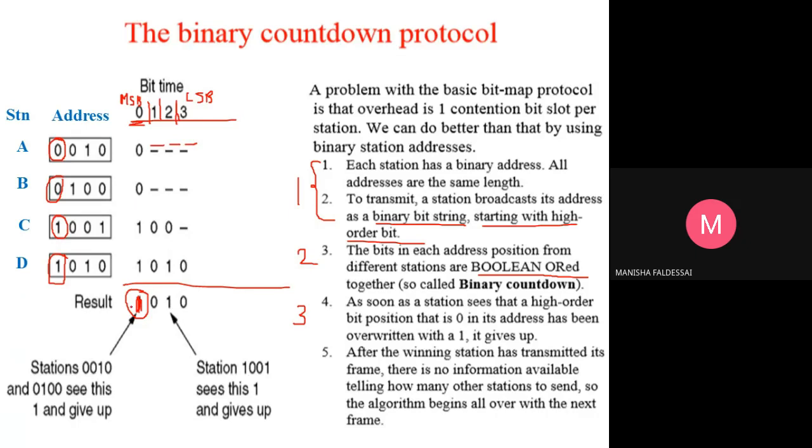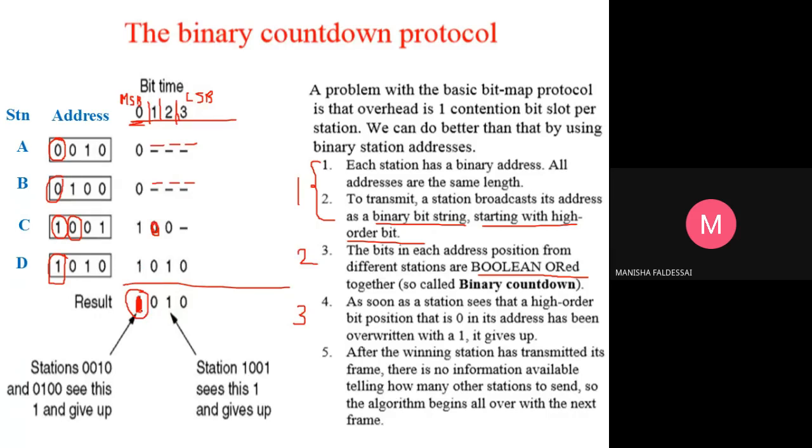Then B sees the result as 1 and it has 0, so it also leaves the competition. Next is station C. It sees that it has 1, which is the same as the result, so it stays in the competition and puts out its second higher order bit, that is 0.